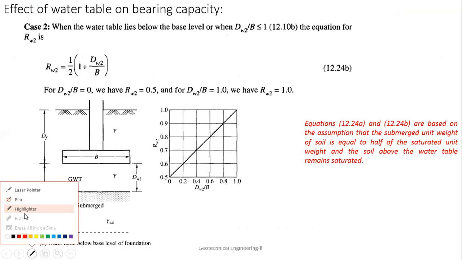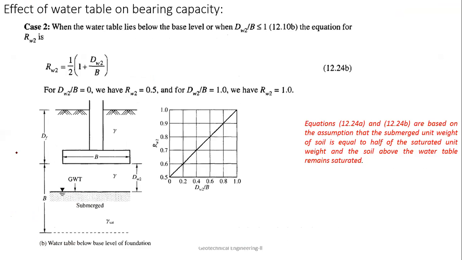Here this value is 0.5, and here this value is 1. From here to here, you have to interpolate in a linear manner. That means when the depth is equal to 0, it is 0.5. When it is equal to B, then W dash value will be 1. Accordingly you can do a linear interpolation. It is a very easy way to look at it.